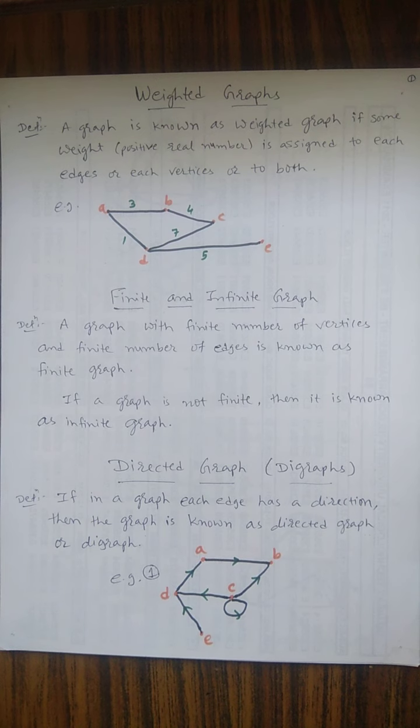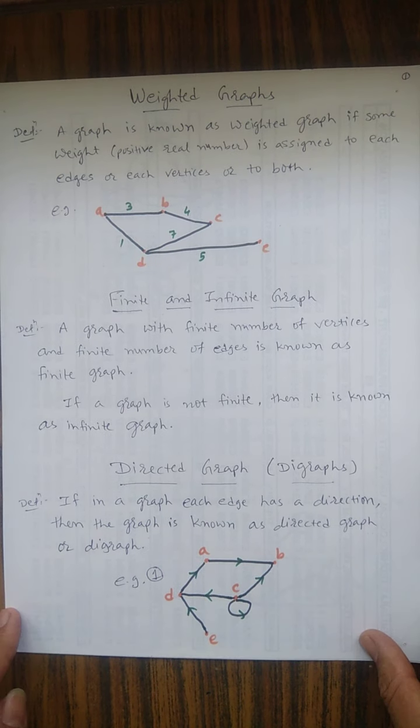You can see in example number 1 that we have a direction from D to A, C to B, B to C to D, and E to D, and the loop on C also has a direction. So if a direction is given in a graph, then it is called a directed graph.